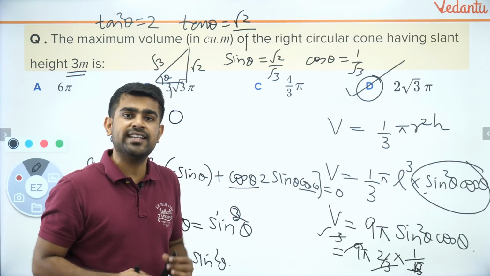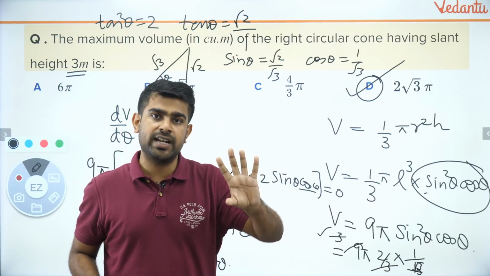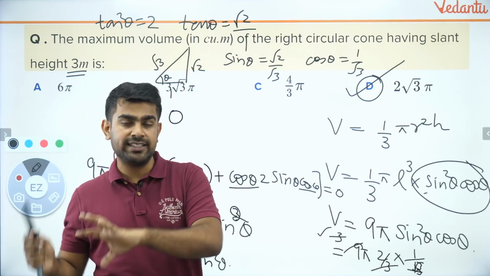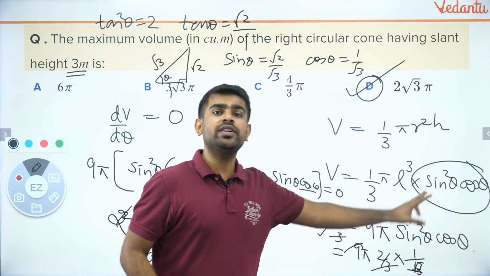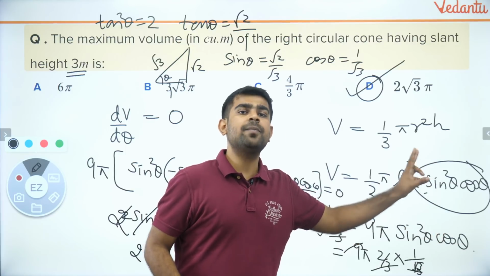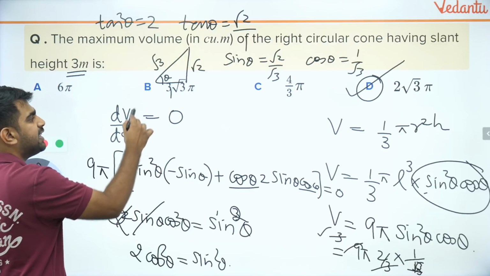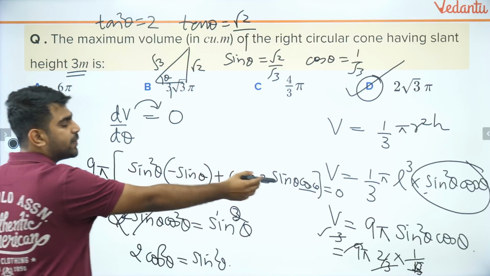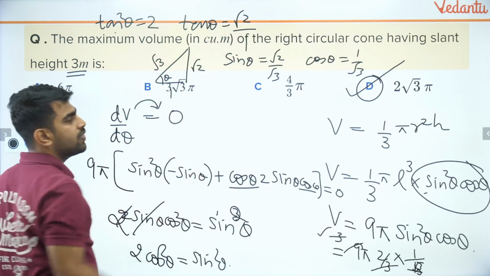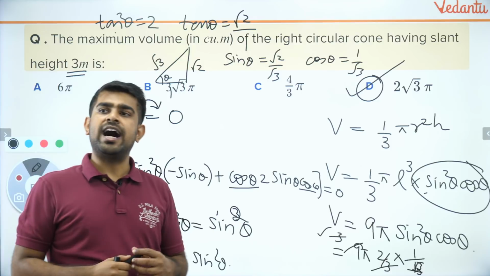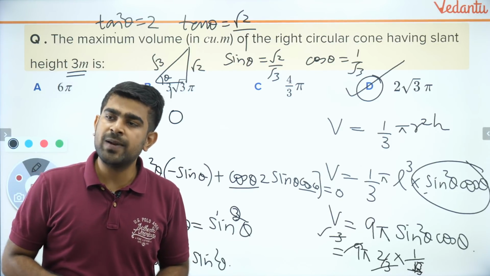Guys, for all those who are asking, sir, is there any shorter way? The other way is by using Pythagoras theorem, which I feel is also going to be lengthy. Here you just have sine square theta cos theta. You just need to differentiate this to get the maximum. How do I get the maximum? I just need to differentiate this, equate it to 0. When I differentiate and equate it to 0, I get the value of tan theta to be root 2. That means whenever tan theta is root 2, I will get the maximum volume. That's it.